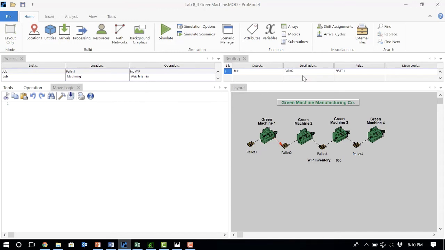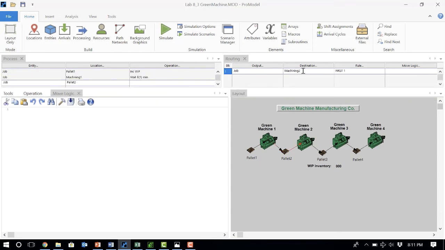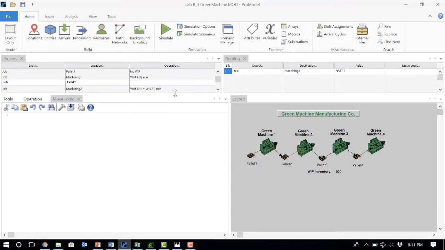From machine 1, they go to pallet 2, then from pallet 2 to machine 2, and then from machine 2 to pallet 3.